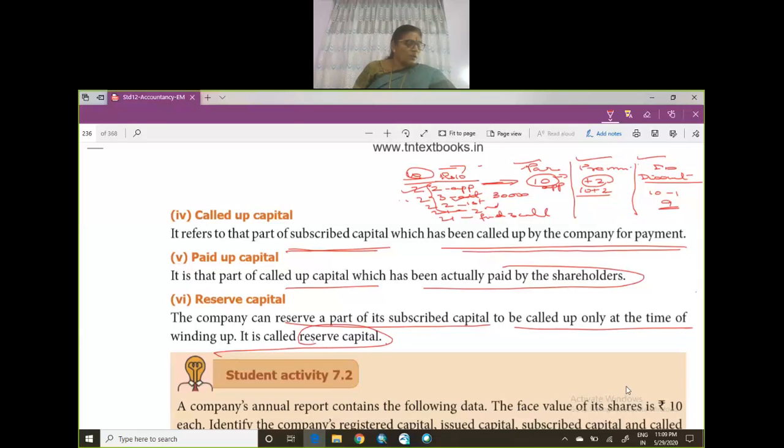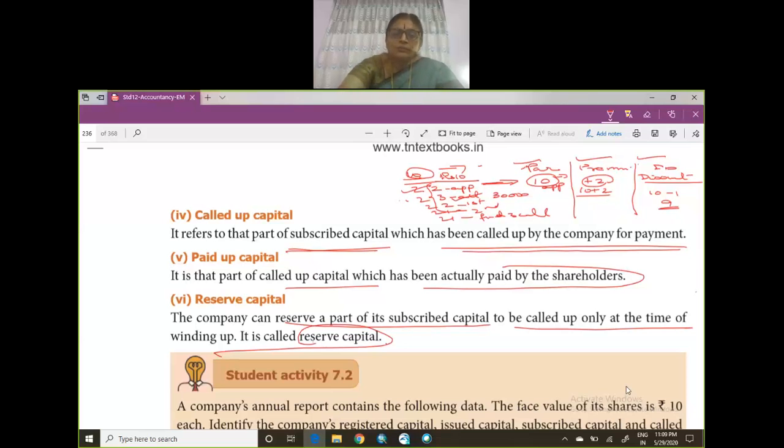Right? So, so far we saw the meaning and definitions of a company. What are the characteristics of the company? What do you mean by preference shares and equity shares? What are the different divisions of capital? It's authorized capital, issued capital, subscribed capital, called up capital, paid up capital, and reserve capital.